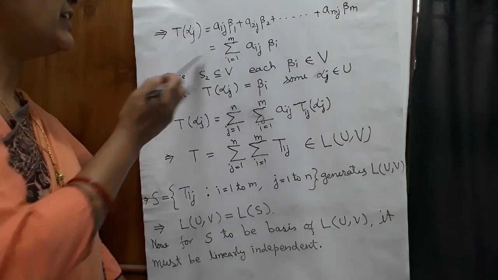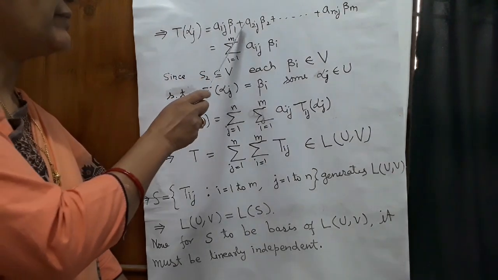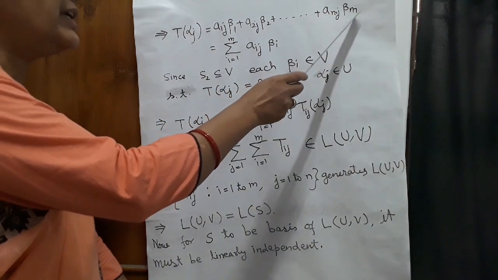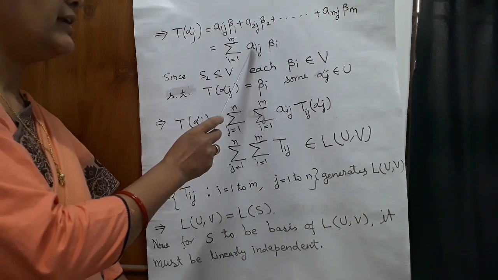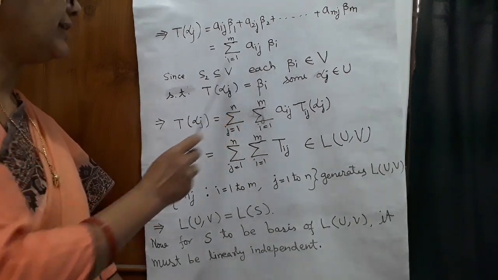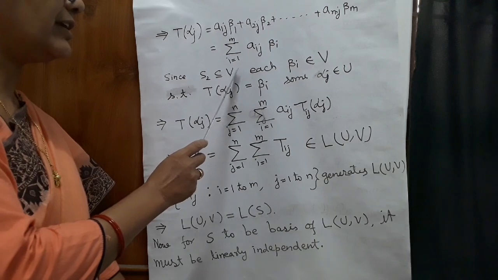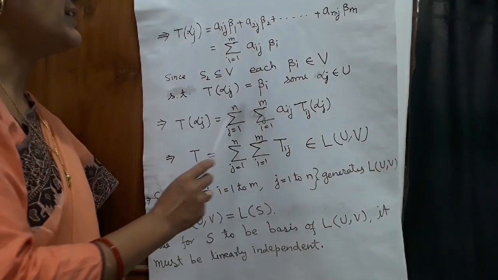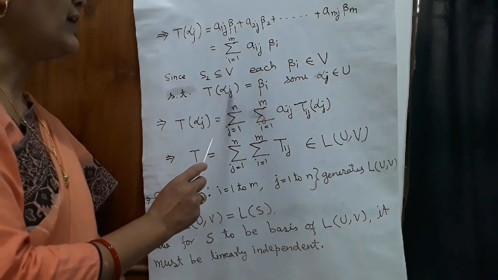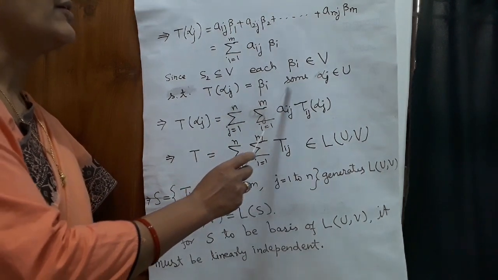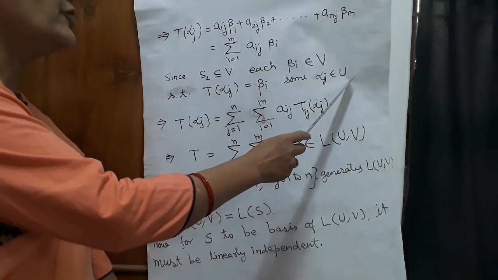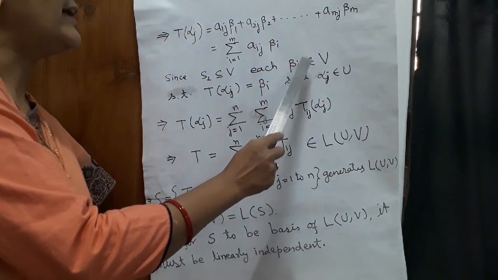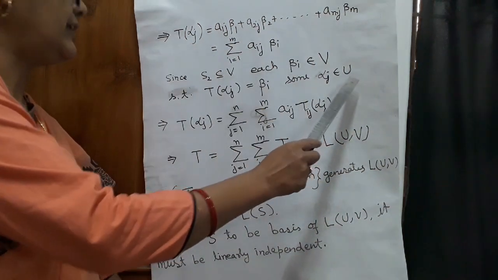This implies that T alpha j is equal to A1j beta 1 plus A2j beta 2 plus and so on, Amj beta m, is equal to summation Aij beta i. Since S2 is a subset of V, each beta i belongs to V, such that there must exist a T alpha j equal to beta i for some alpha j belongs to U. It means the image beta i has its pre-image alpha j in U.